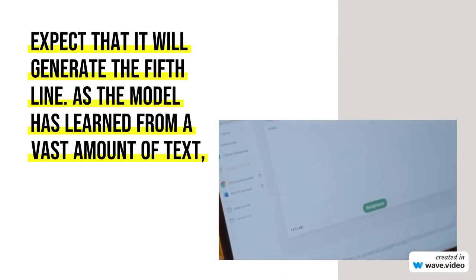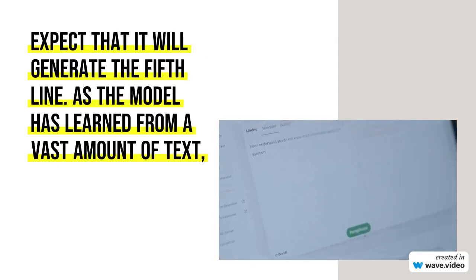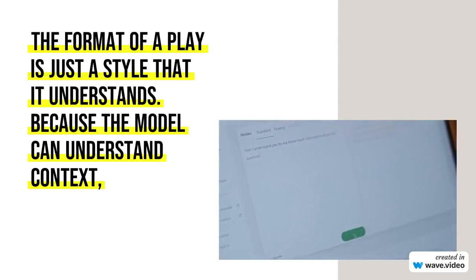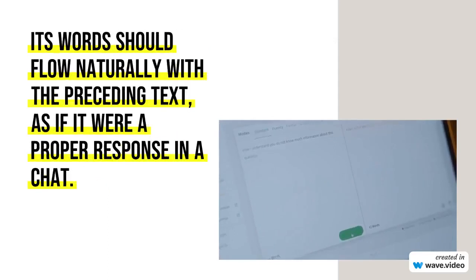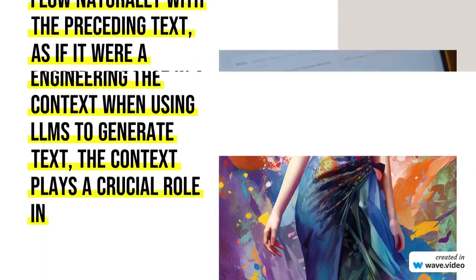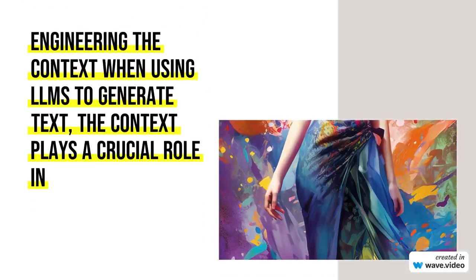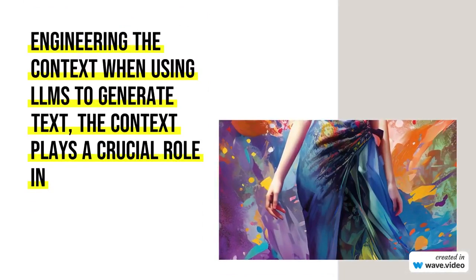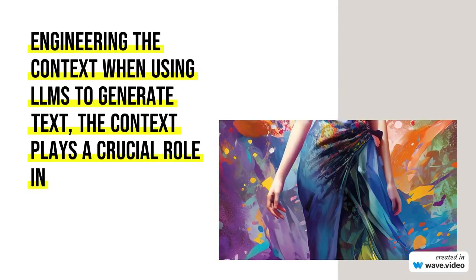If you input the first 4 lines of a conversation into a language model, it is reasonable to expect that it will generate the 5th line. As the model has learned from a vast amount of text, the format of a play is just a style that it understands. Because the model can understand context, its words should flow naturally with the preceding text, as if it were a proper response in a chat.